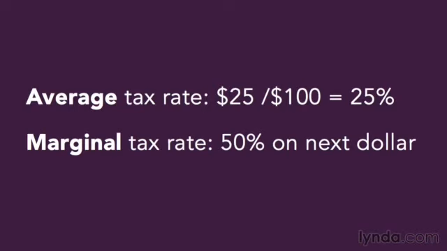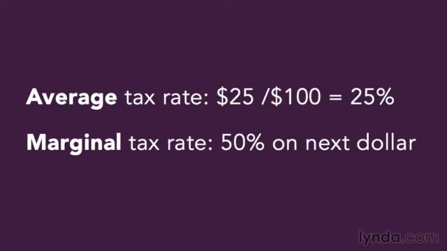That's a 95% tax rate. So that's a high marginal tax rate. Marginal tax rate, what rate am I going to pay on the next dollar that I make? Average tax rate, just how much tax do I pay given all the complexities and tax brackets in the system divided by how much I made. In this case, if you make $100, your average rate's 25%. Marginal rate is 50%, and that marginal rate is the rate that you look at as you consider, should I work hard, start my own business, put in some extra hours to make a little extra money?